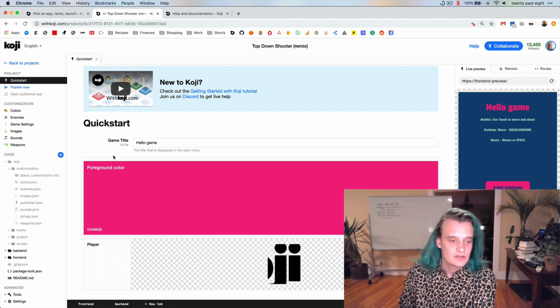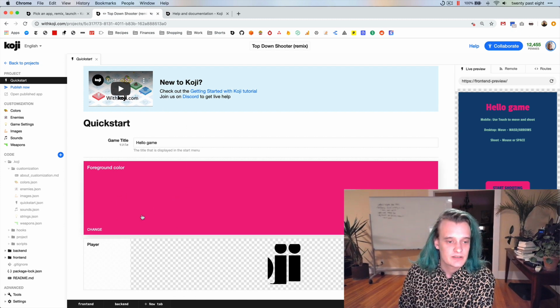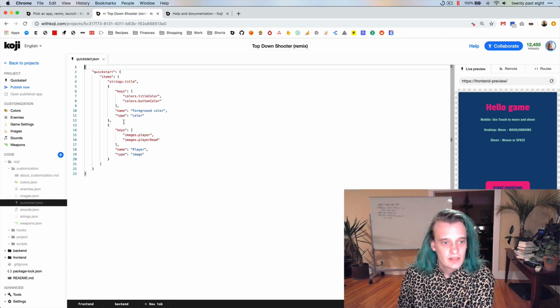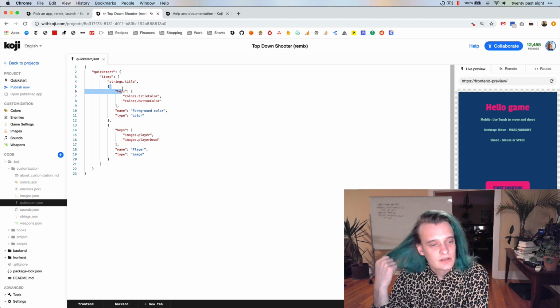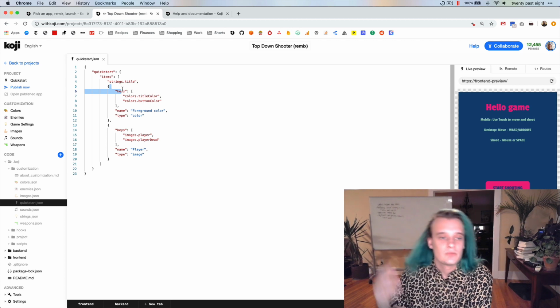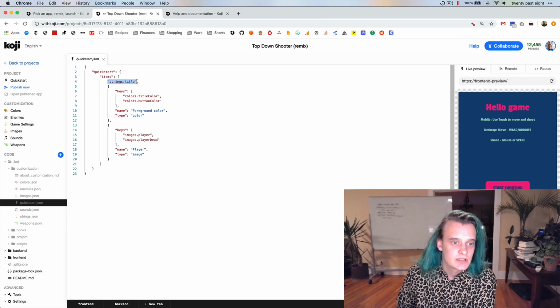This Quickstart is basically a JSON file that references other VCCs. So you'll see this one's referencing the title color and the button color in the colors VCC file. This one's in the images file or strings. And there are two ways that you can define items that go into this. One is by just specifying a string. So this one is the title key in the strings VCC file.